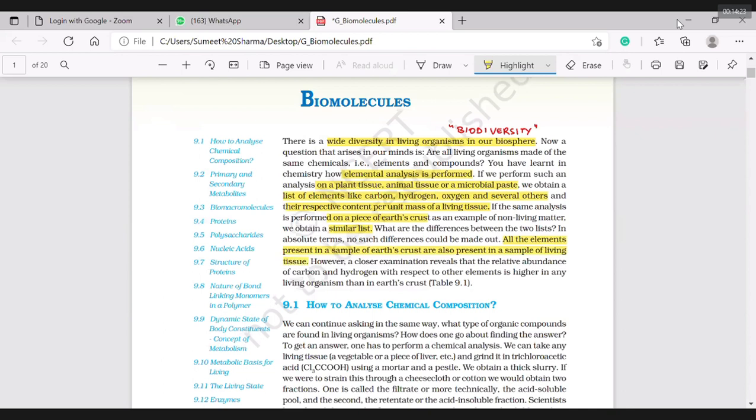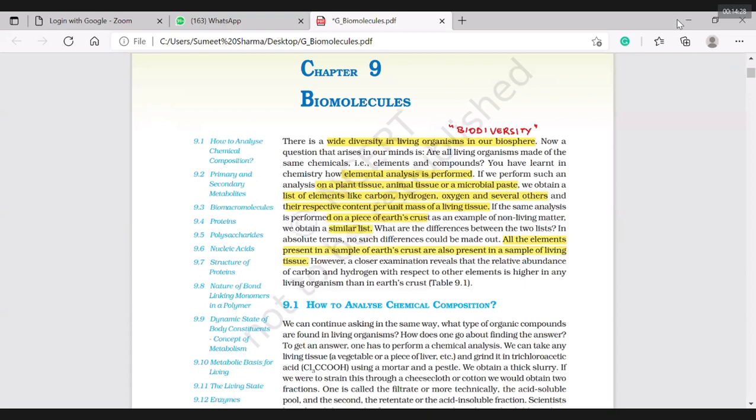You should understand that what I analyzed in the earth crust, when compared to the living tissue, was the same. Say, sir, in earth crust there may be 100 elements. Are those 100 elements present in our body? No. Do we have gold in our body? We have copper in our body, we may be having it obviously, but in a small amount. Here it is a comparison of two lists. I compared the two lists.